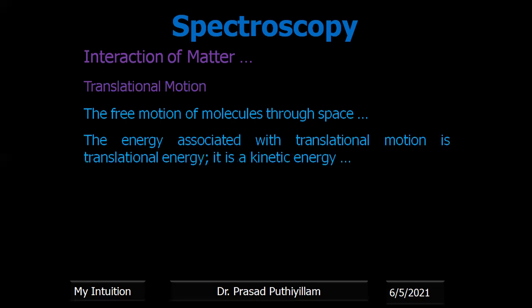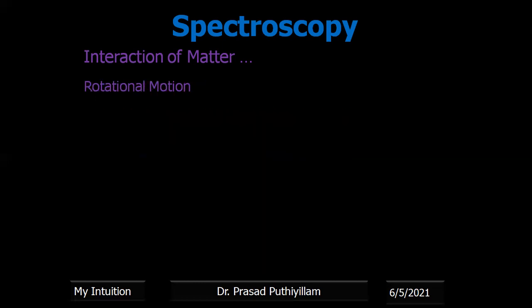The energy associated with translational motion is known as translational energy. Movement means displacement, so it is a part of kinetic energy. Translational energy is kinetic energy itself.